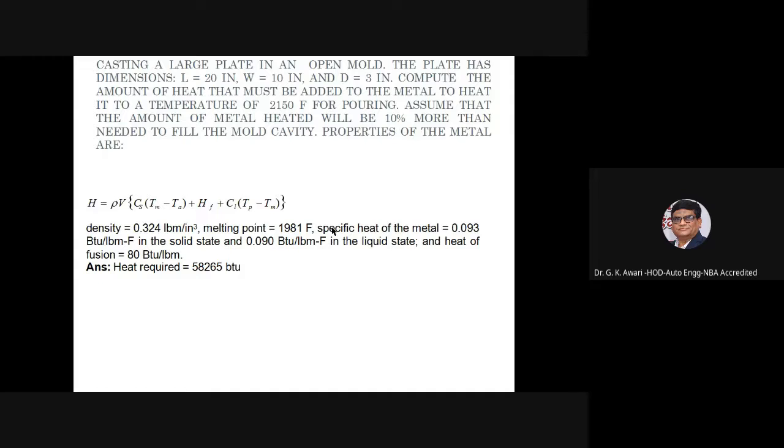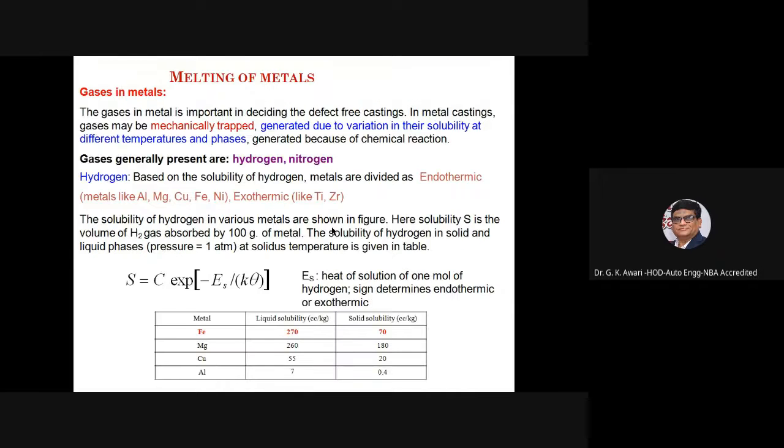Assume that the amount of metal heated will be 10% more than that needed to fill the mold cavity, and the properties of the metal are given. The heat required is calculated to be 58265 British thermal units.